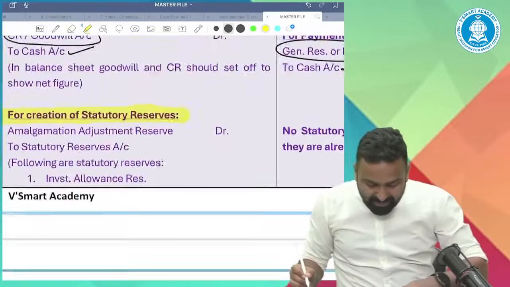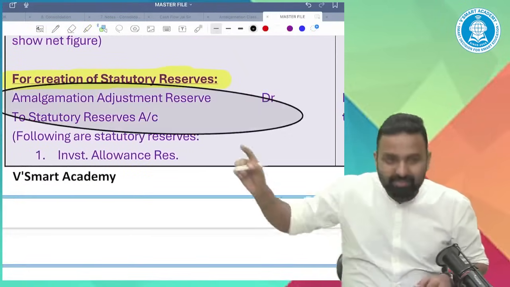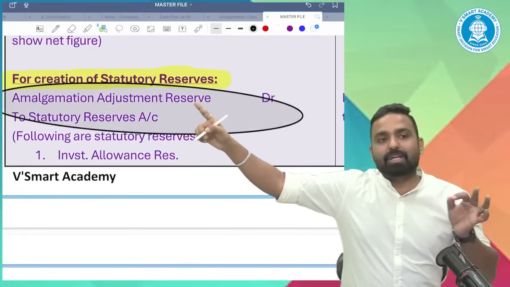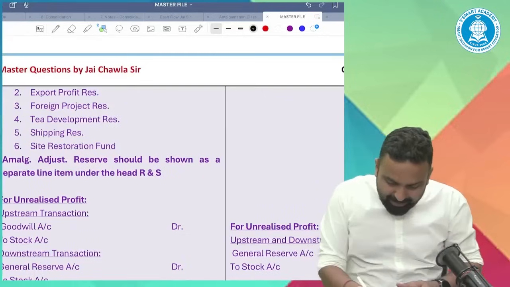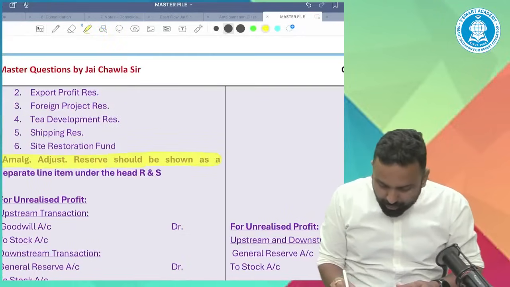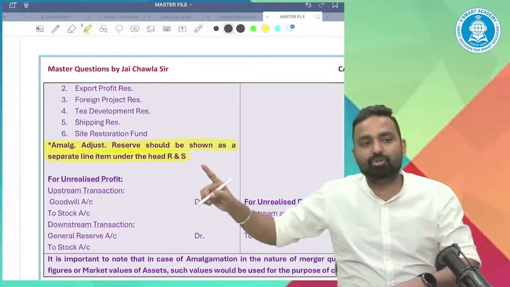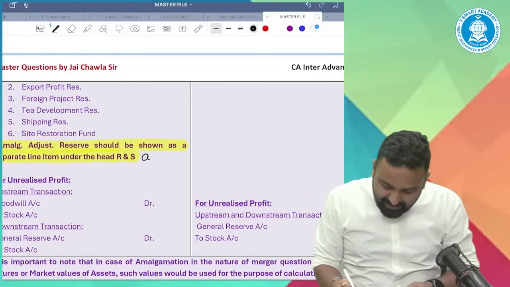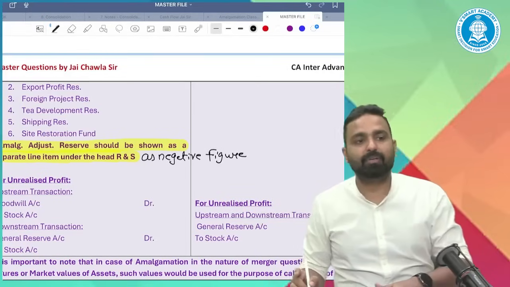So for creating a statutory reserve, you have to pass this entry: amalgamation adjustment reserve to statutory reserve. Now, amalgamation adjustment reserve should be shown as a separate line item under the head reserves and surplus, as a negative figure.